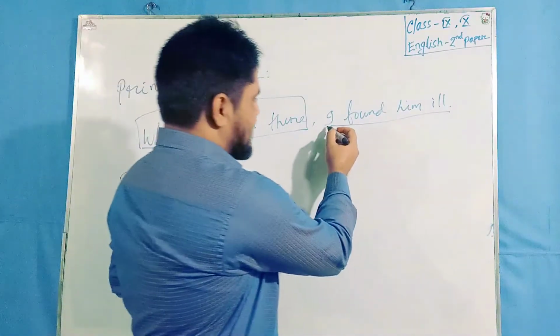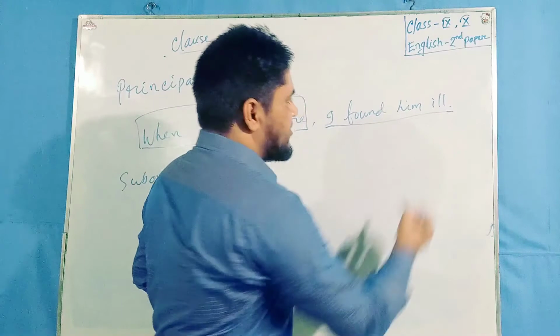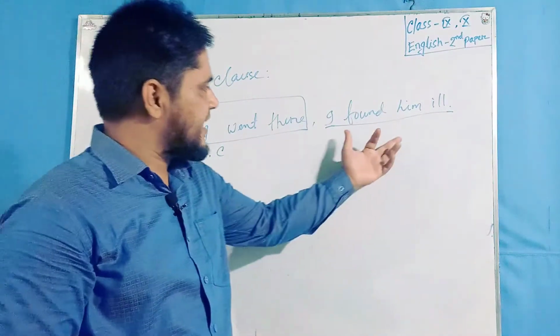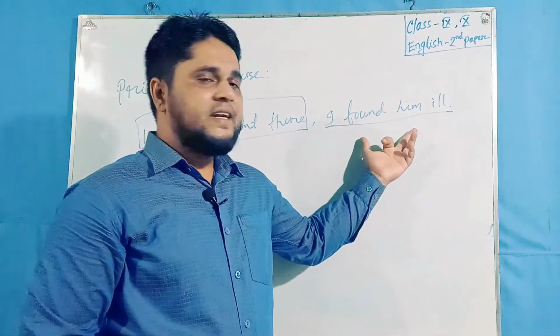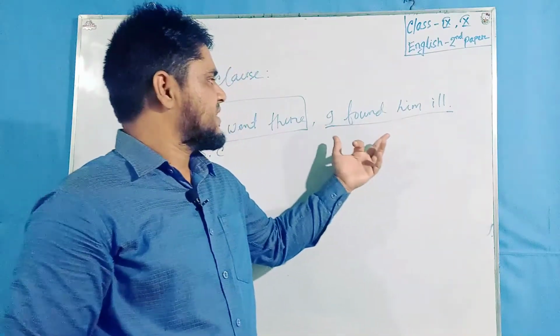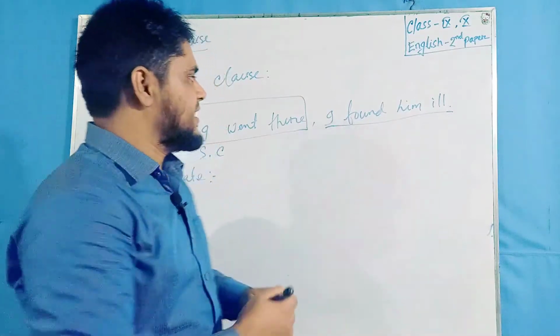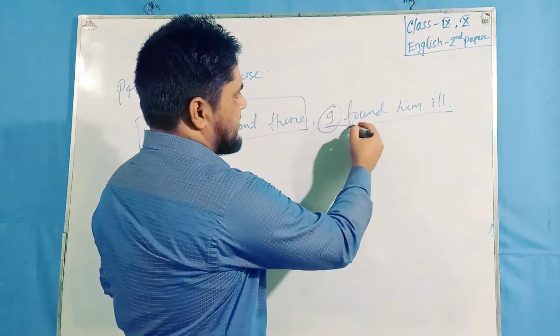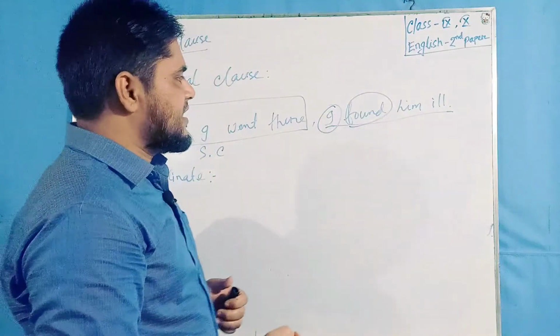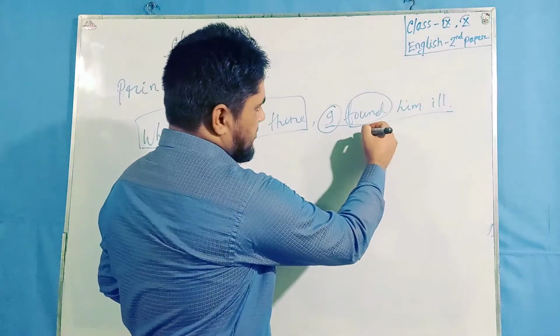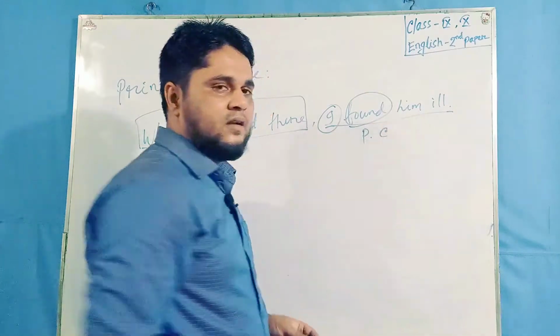But this part of the sentence has a complete meaning and it can be a sentence independently: "I found him ill." Here, I is a subject and found is a principal verb, and it expresses a complete sense or meaning. That's why it's called a principal clause.